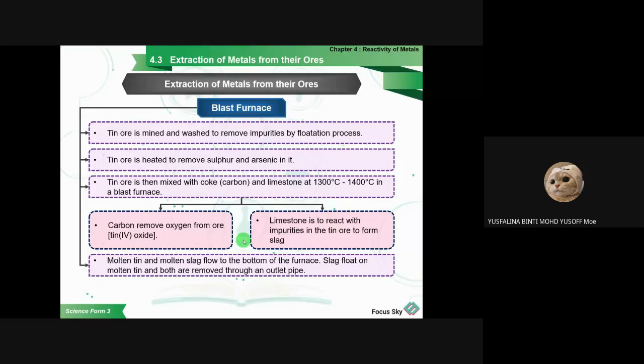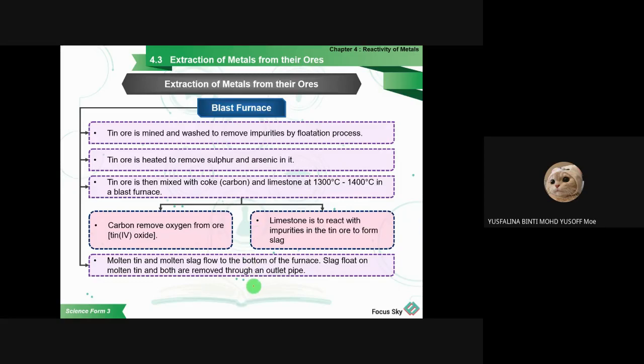The molten tin and the molten slag flow to the bottom of the furnace. The slag will float on the top, and the molten tin will be at the lower part. After this we will see the diagram in the video. Both are removed through an outlet pipe.